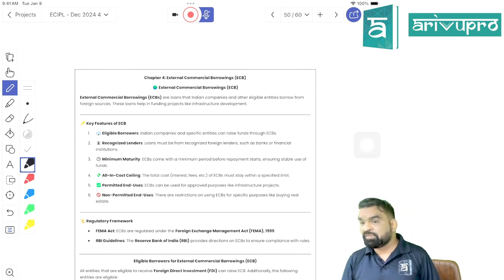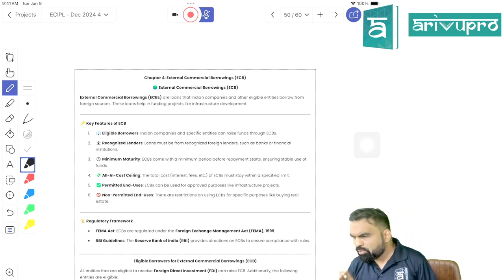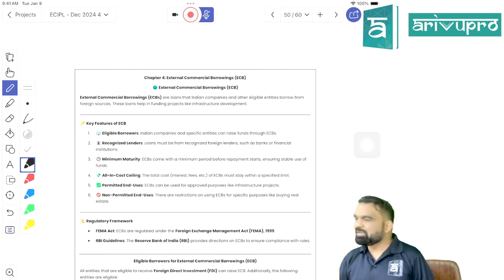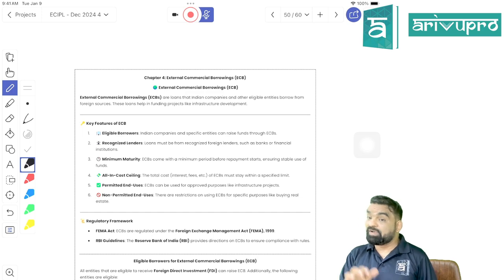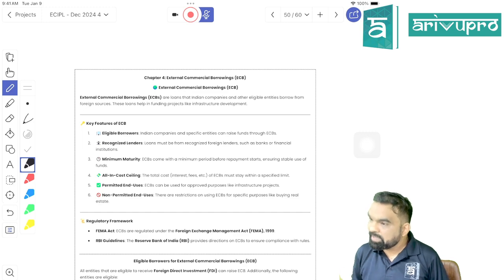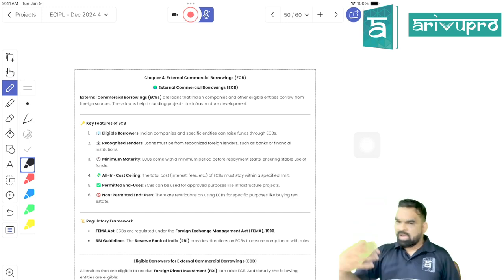And what is the fifth thing? End use requirement. What would be the end use requirement? Suppose I approached the bank and said please extend me a loan, I want a loan for working capital of my business. Now I took that loan and bought a home from that loan. Can the bank file a case against me? I have approached the bank.